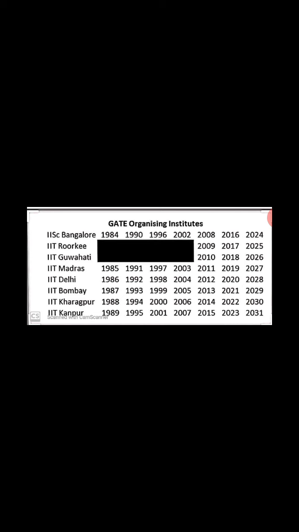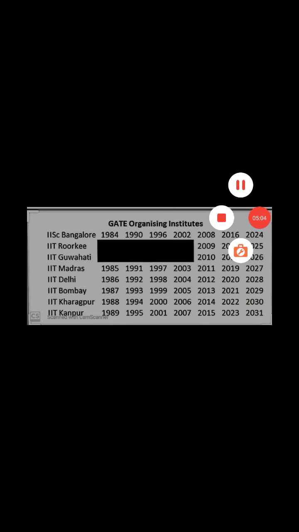You can check those previous papers for analysis, that is, how IIT Bombay distributed the marks, and in which chapters and subjects they focused more. You can clearly get that from the previous papers. This is the total on GATE exam conducting institutes.